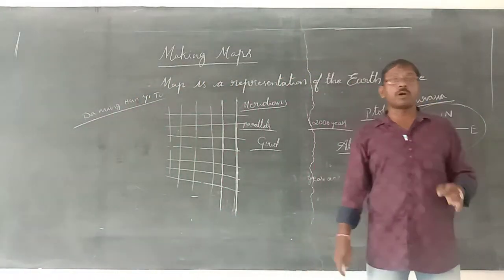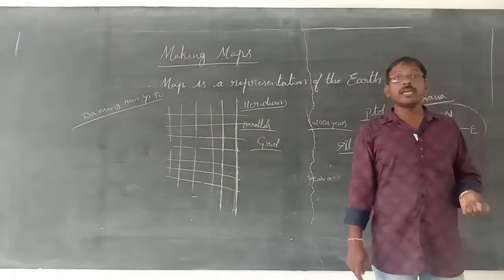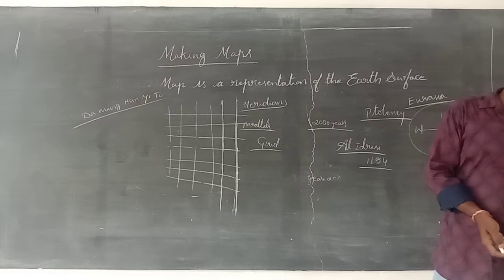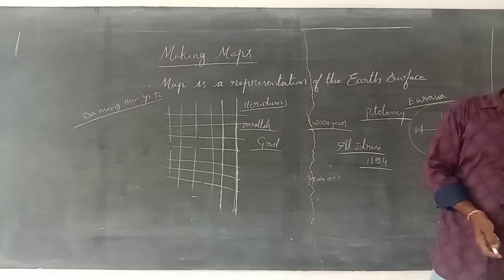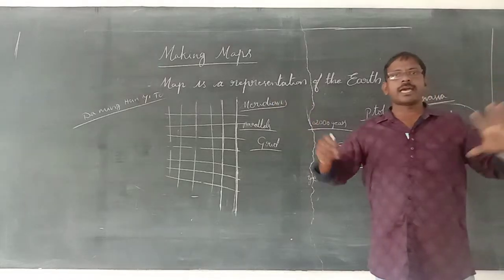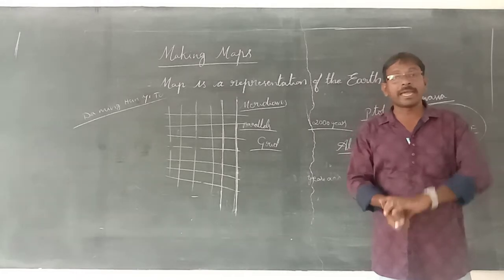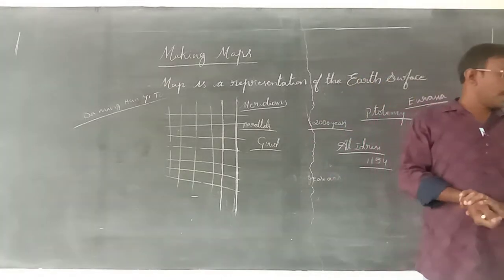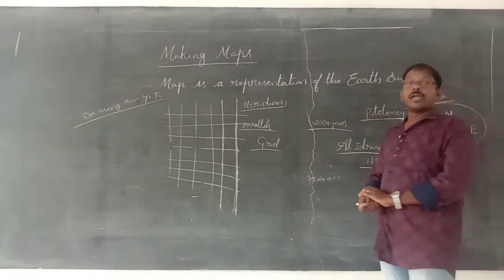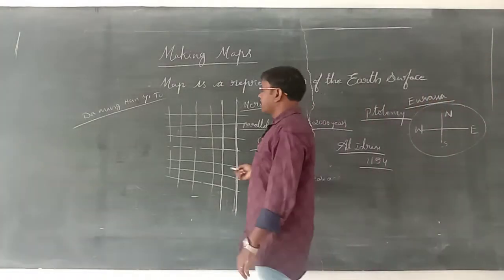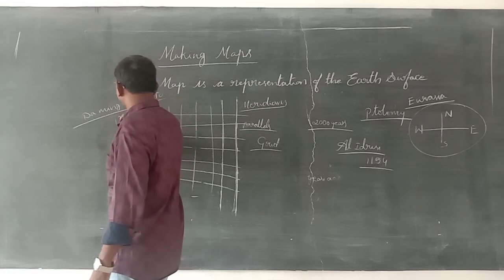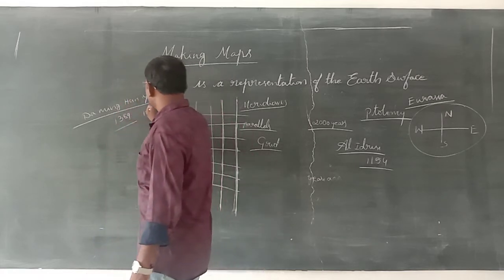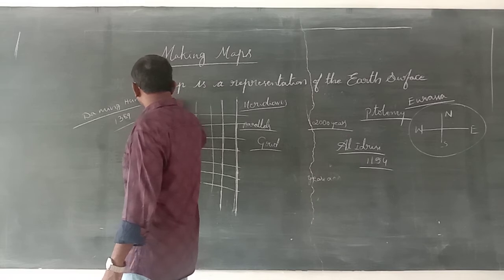He prepared a world map on silk. On that silk he painted the world map. In which year had he painted it? You know, it is in 1389.